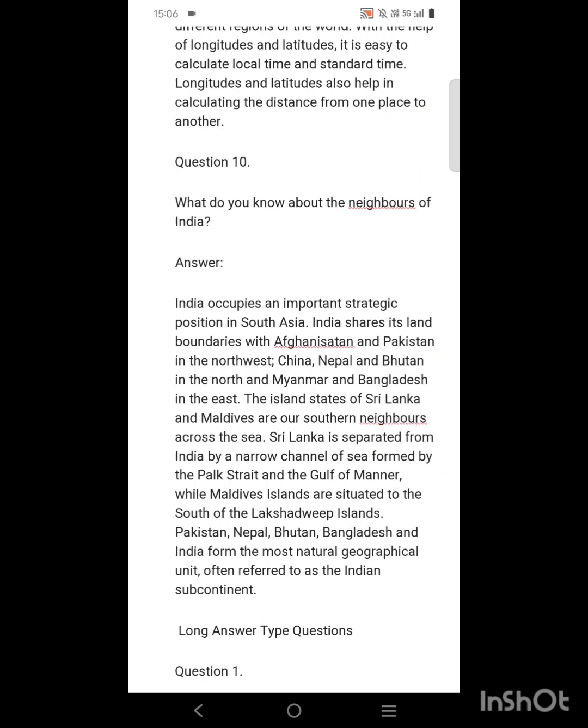Sri Lanka is separated from India by a narrow channel of sea formed by Palk Strait and the Gulf of Mannar, while Maldives is situated to the south of the Lakshadweep Islands. Pakistan, Nepal, Bhutan, Bangladesh and India form the most natural geographical unit referred to as the Indian subcontinent.